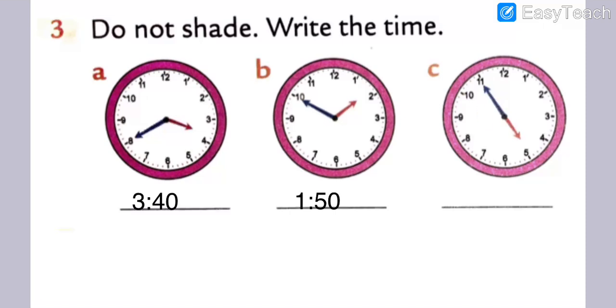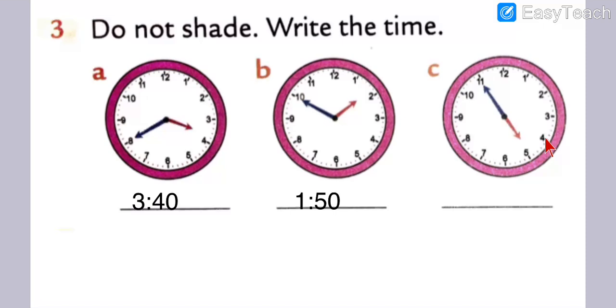Then after we will move on to question number C. So what is the time of clock C? Here we will check the time, my dear students. Now we will check the time of clock C. First of all, we will check where our hour hand is. So our hour hand is on 5, exactly on 5.